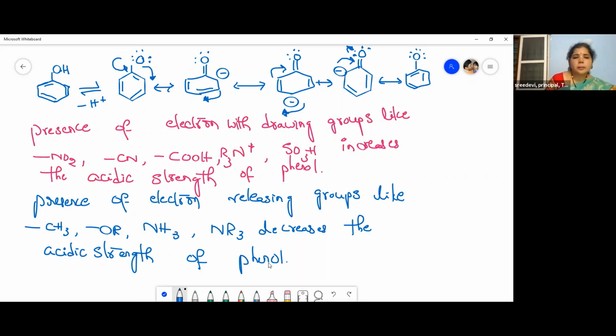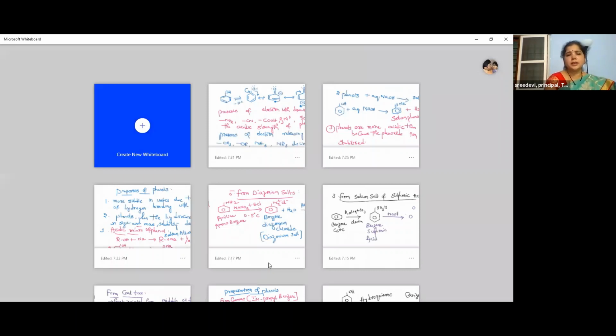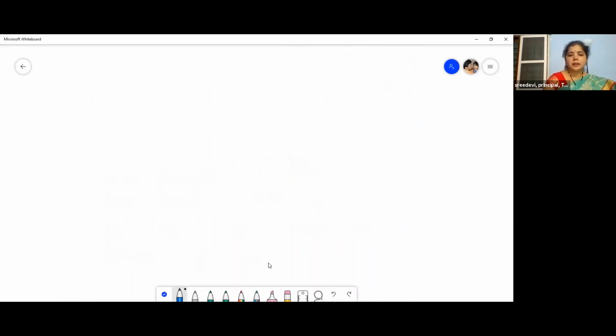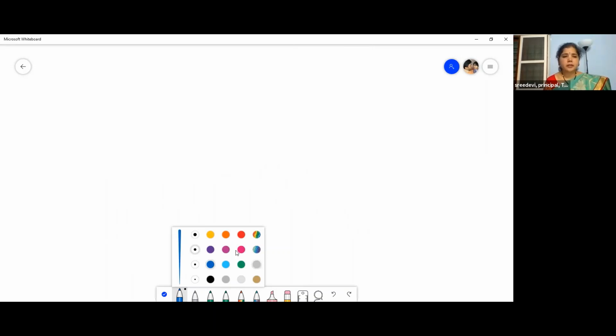So the presence of electron withdrawing groups like nitro group, cyano group, carboxylic group, sulfonic acid group will increase the acidic strength. Whereas electron releasing groups like methyl group, alkoxide group, ammonia group, and trialkyl amine group will decrease the acidic strength of phenol. So phenols are more acidic than alcohols, please remember. I have explained this to you children, and now let me move to the last part of this.